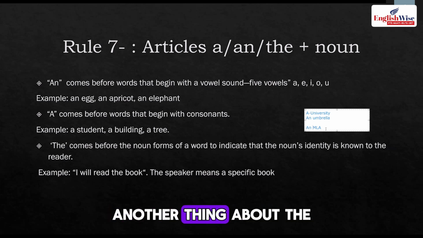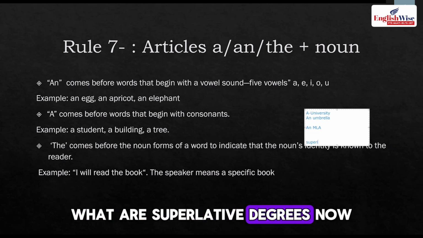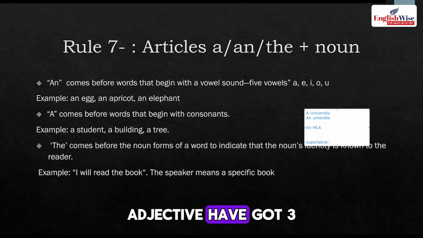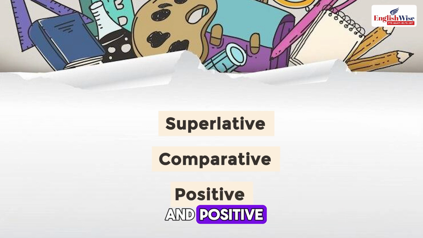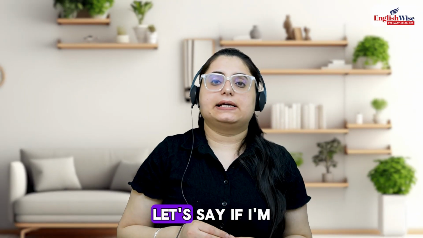Definitely. Another thing, the superlative degrees. What are superlative degrees? Adjectives have three degrees: superlative, comparative and positive. If I talk about the positive degree, let's say I'm saying big.